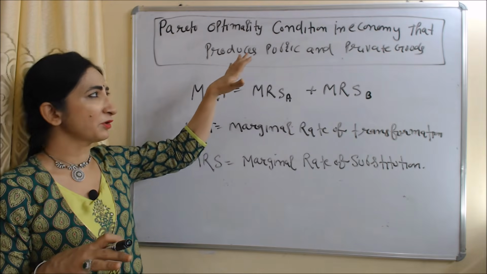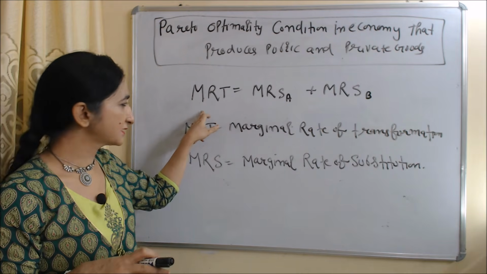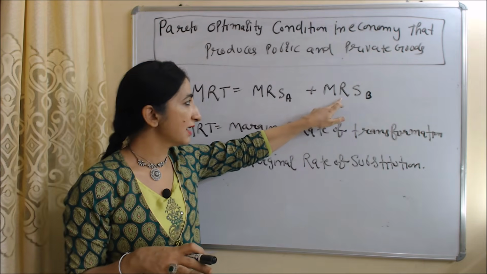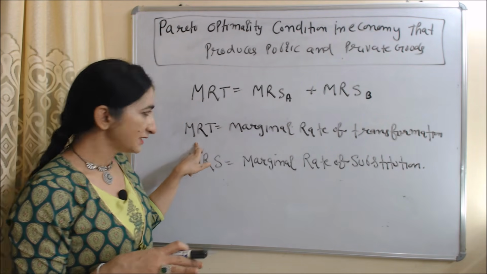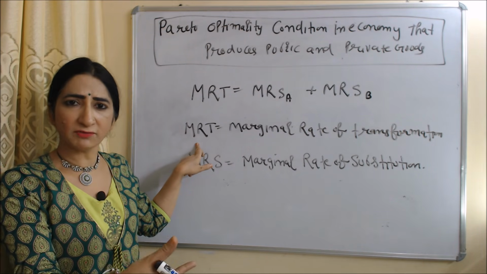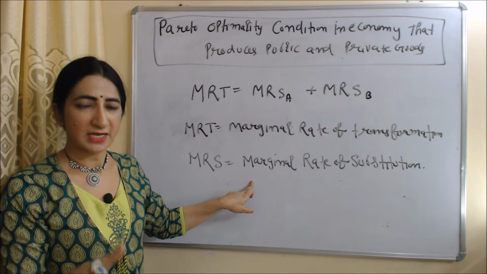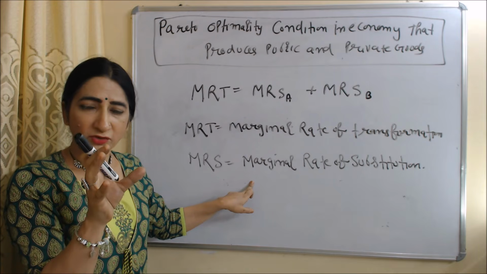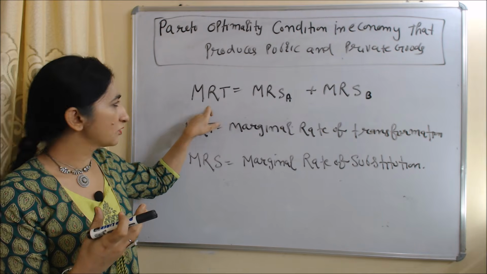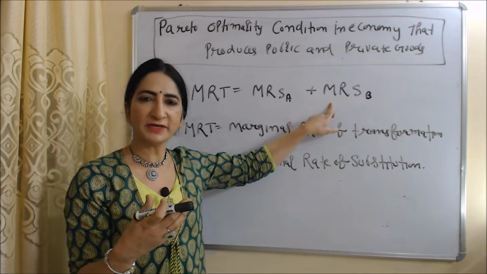Now we will see Pareto optimality condition in economy that produce public and private goods. This condition is MRT equal to MRS of A plus MRS of B. MRT means marginal rate of transformation, and slope of production possibility curve is equal to marginal rate of transformation. MRS means marginal rate of substitution, and slope of indifference curve is equal to marginal rate of substitution. Or we can say that we can achieve Pareto optimality when slope of production possibility curve is equal to slope of indifference curve of A plus slope of indifference curve of B.